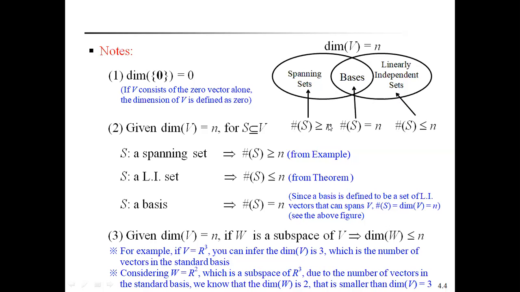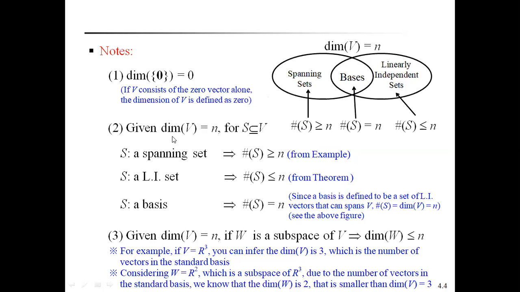Because you know that if A is greater than or equal to B, and A is less than or equal to B, then A is equal to B. So here the set of vectors in S satisfies both conditions. The number of vectors of S is greater than or equal to n, and the number of vectors of S is less than or equal to n. Then the number of vectors of S is equal to n. Since S is a basis of the vector space, by the definition the dimension of V is equal to n.